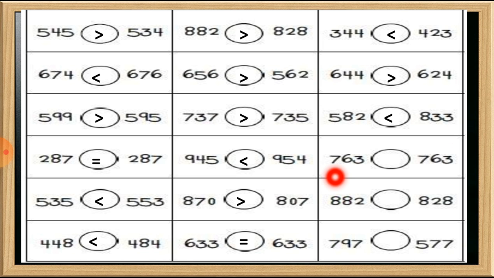Next one, 763 and 763 at both sides. So we have to put this equal to sign here. Next one, 882 and 828. So the bigger number is 882. So we have to put this sign here. Last example, students, 797 and 577. So 797 is the bigger number here. So we have to put this sign here.